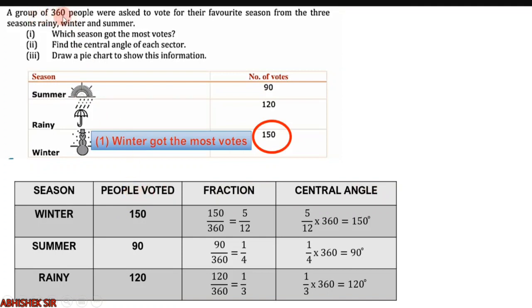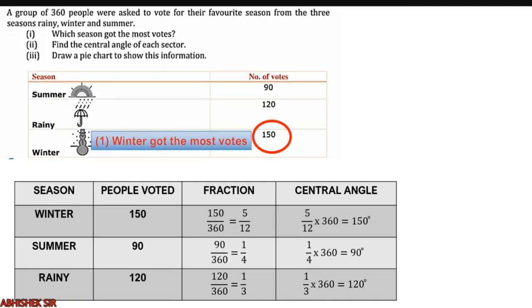We have been given the total in the question only, 360, right? So out of 360, how much did winter get? 150. So what is the fraction? 150 upon 360, right? And if you cancel it, you will get 5 upon 12. Now this fraction is to be converted into degrees, that is nothing but the central angle, right?